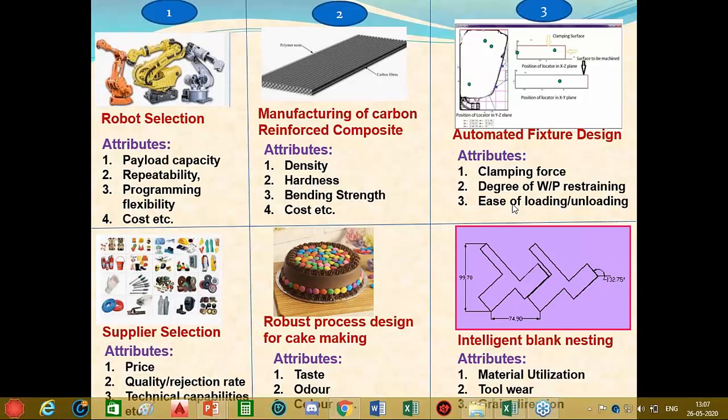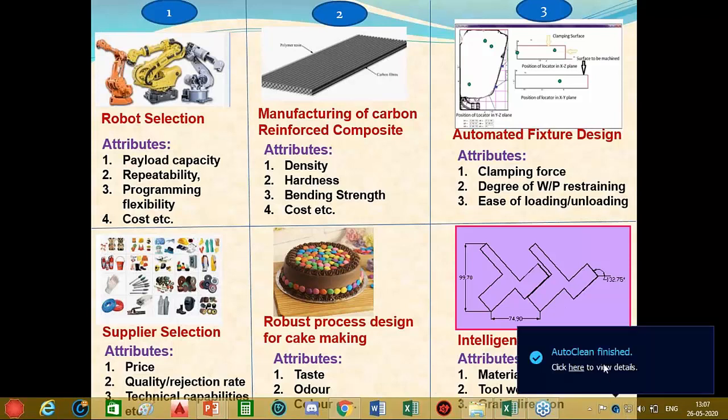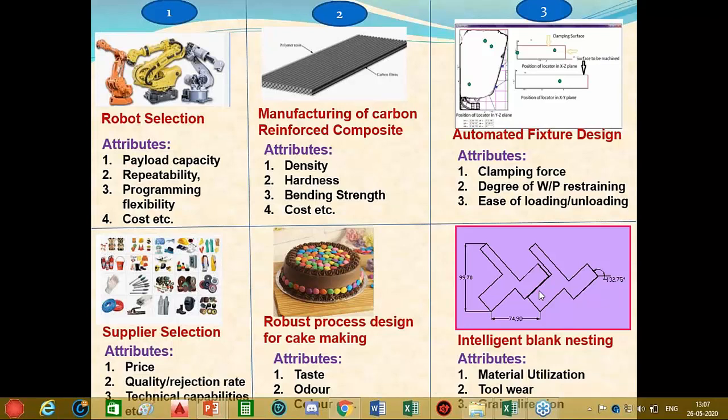Another example is intelligent blank nesting in press tool operation, in which basically we have to obtain the best possible orientation of the blank on the metal sheet in such a manner as to achieve maximum material utilization or minimum tool wear and also proper grain orientation. So thus we have discussed the examples in these 3 different categories. What is the difference in these examples?